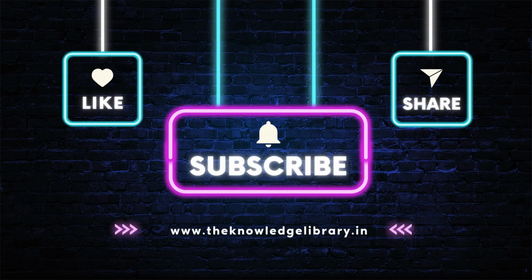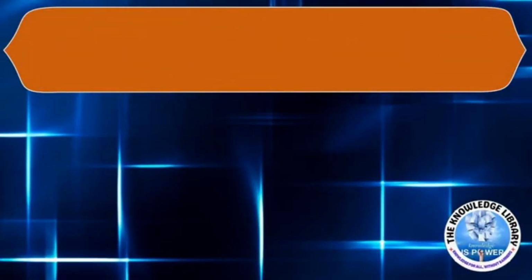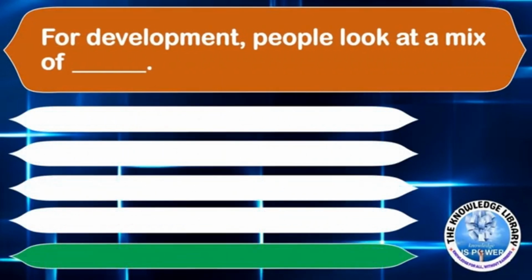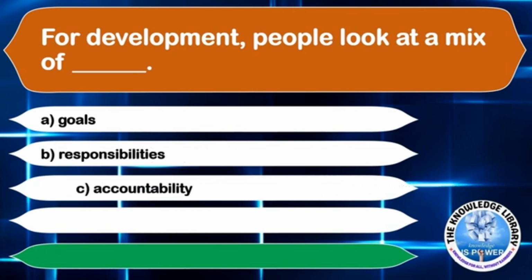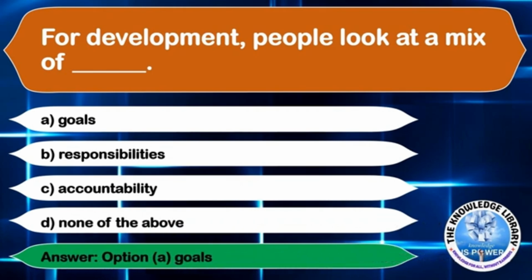So let's start. The first question is, for development, people look at a mix of dash. Option A, goals. Option B, responsibilities. Option C, accountability. Or option D, none of the above. The correct answer is option A, goals.